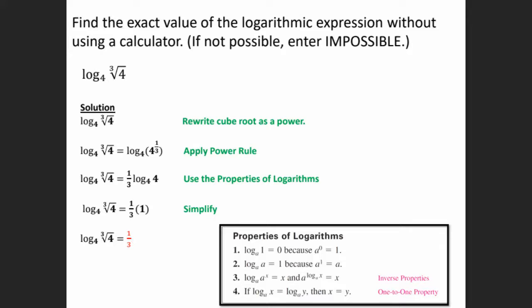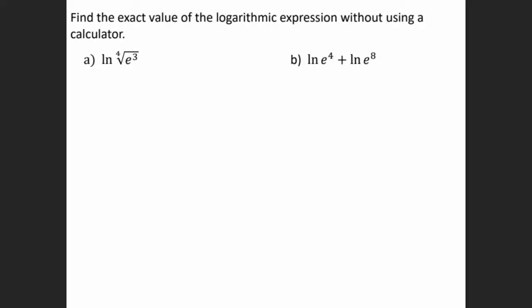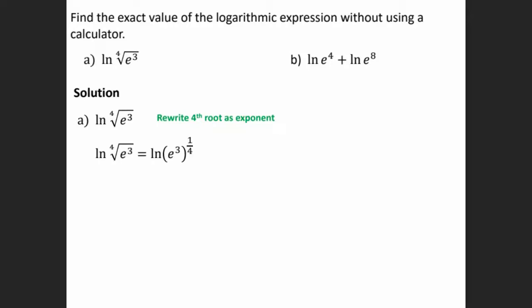Okay, so let me go on. Find the exact value of the logarithmic expression, again without using a calculator. Again, here we have a 4th root. So I can change the 4th root to an exponent, which is going to be an exponent of a 4th.